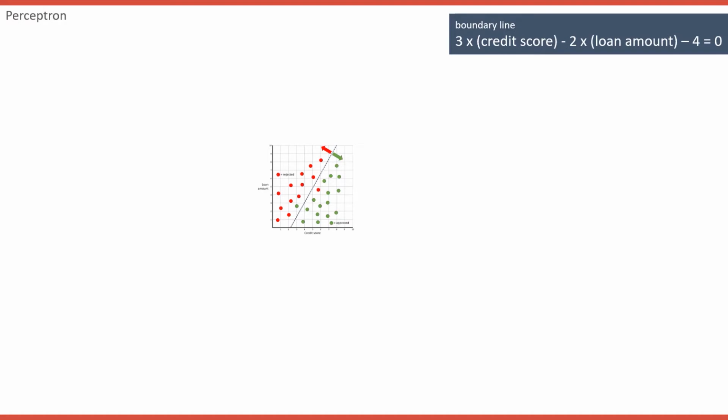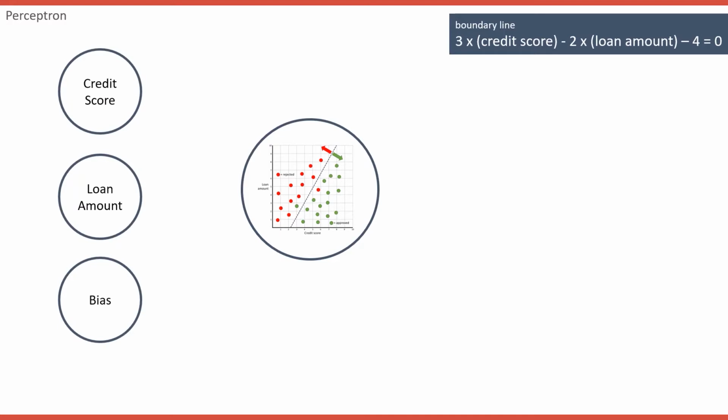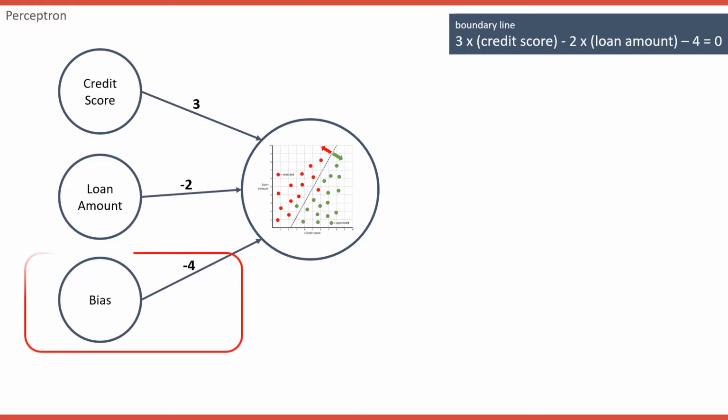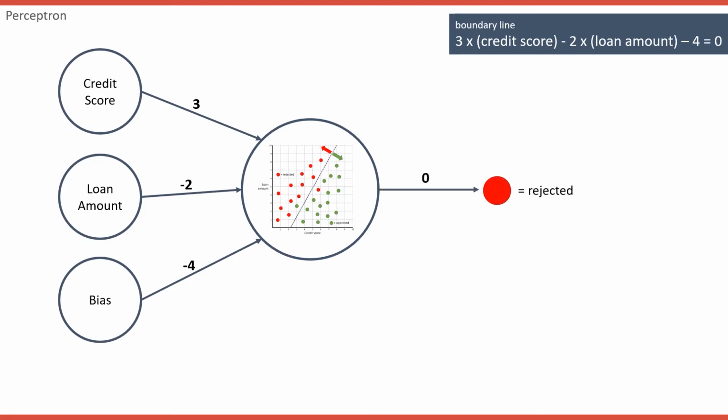Now let's use the notion for the perceptron, which is the building block for neural networks. Here, you can see our data and the boundary line. We will fit it inside a node. Now we add the small nodes for the inputs, which are the credit score and the loan amount. The numbers we use to multiply our features are the weights, and this number is called bias. The label or the prediction is 0 if we reject it, and 1 if we approve it. The green points have a label of 1 and the red points have a label of 0.